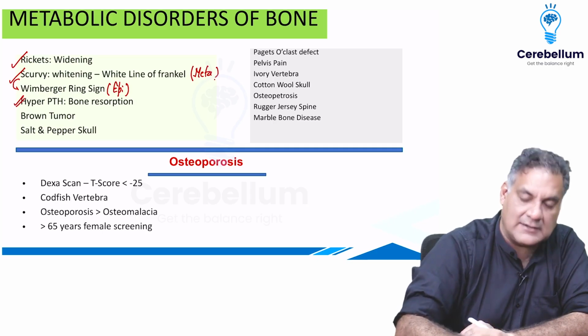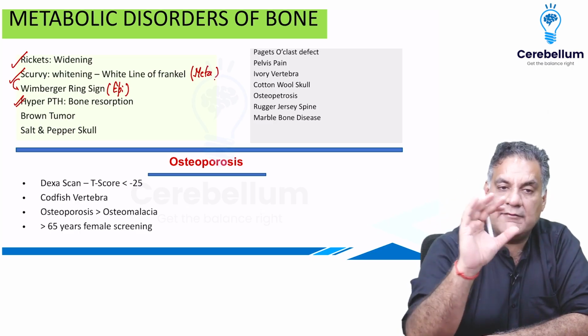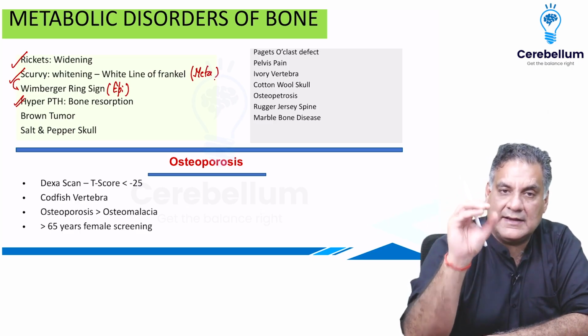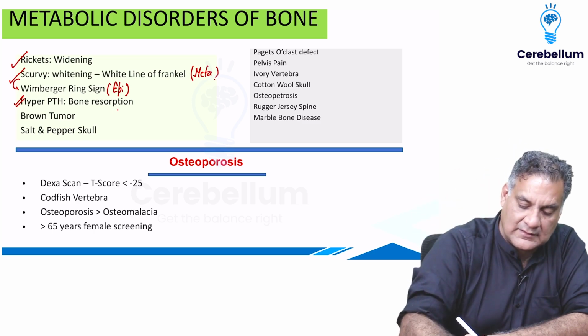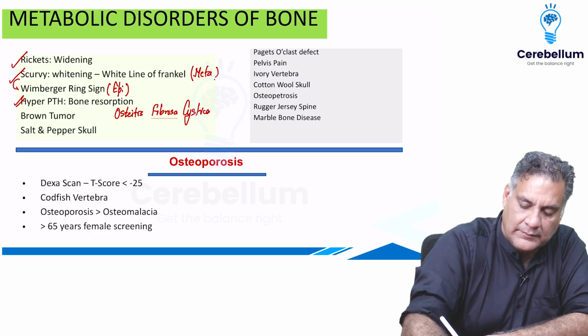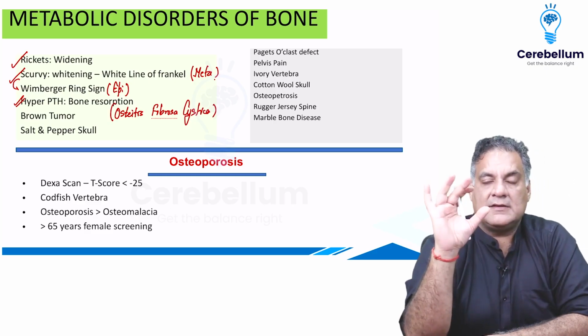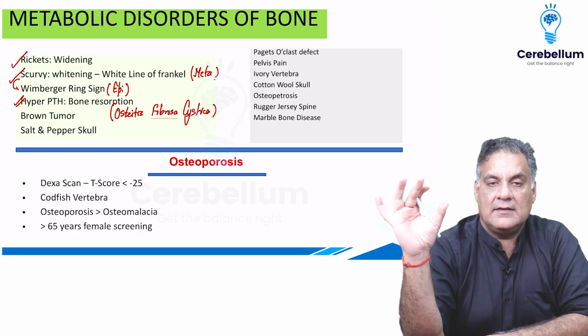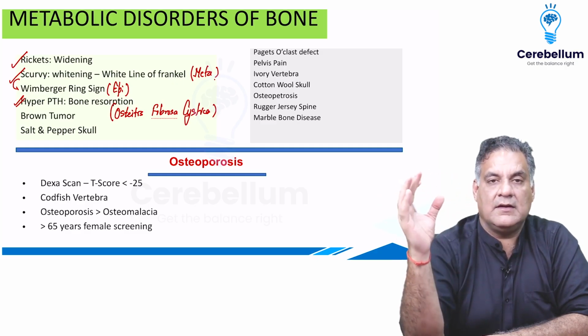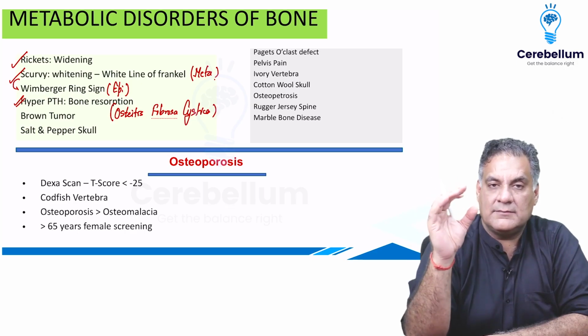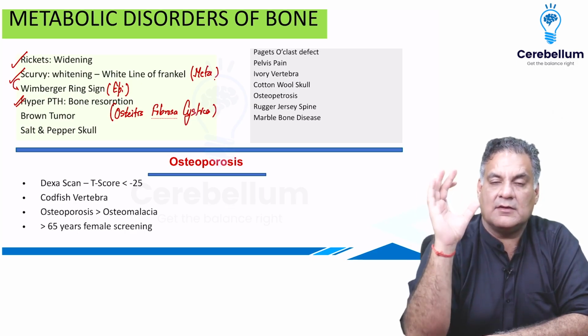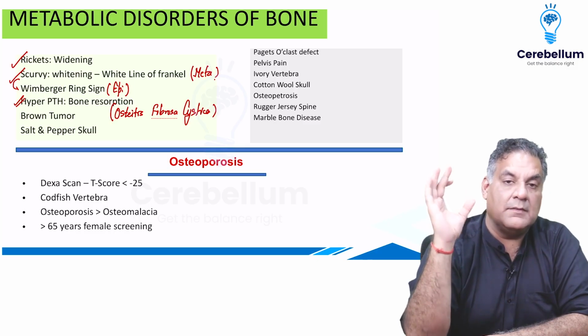In hyperparathyroidism, you will have bone resorption everywhere. When this causes lytic activity, it's called osteitis fibrosa cystica. And when blood comes into these cysts, it becomes a brown tumor. The classical hyperparathyroidism features are: psychic moans, meaning irritable behavior; abdominal groans, meaning dyspepsia; renal stones because of hypercalciuria; or bone pains.